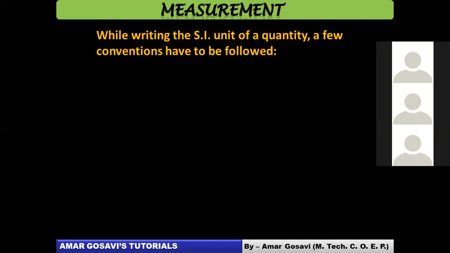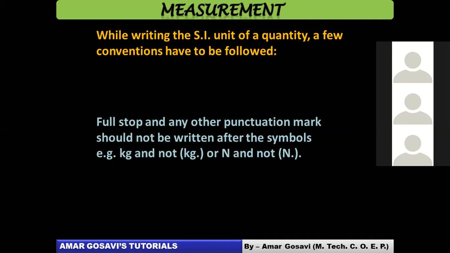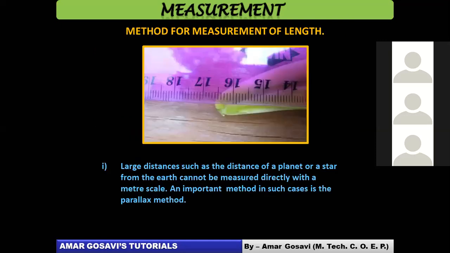Then we talked about the rules for writing down the unit, the different rules which we came across. After that, we talked about how we measure fundamental quantities like length, time, and mass in greater detail, including micro measurements and the larger measurements.